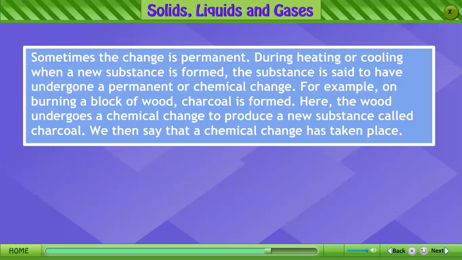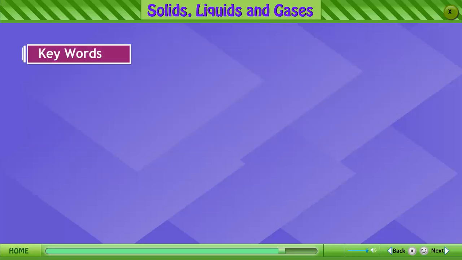Sometimes the change is permanent. During heating or cooling, when a new substance is formed, the substance is said to have undergone a permanent or chemical change. For example, on burning a block of wood, charcoal is formed. Here, the wood undergoes a chemical change to produce a new substance called charcoal. We then say that a chemical change has taken place.